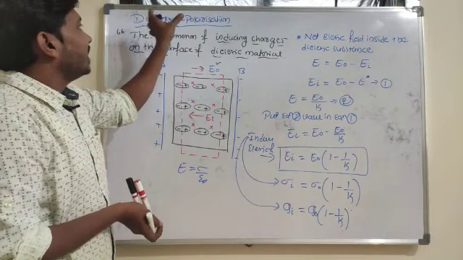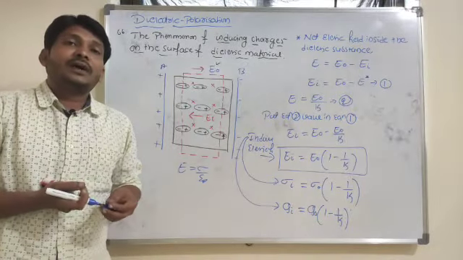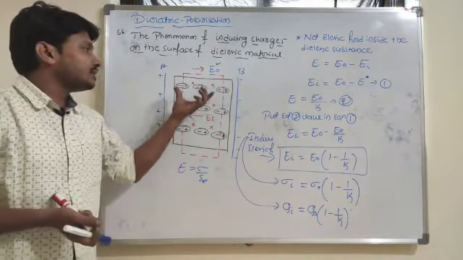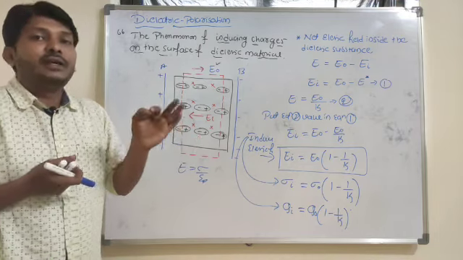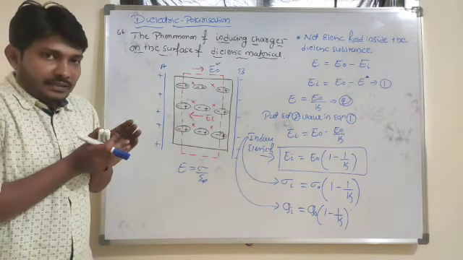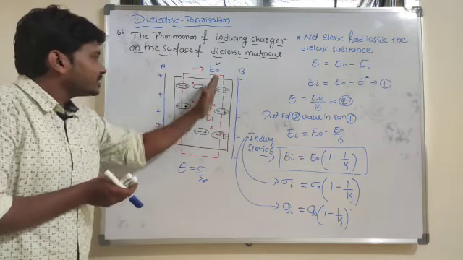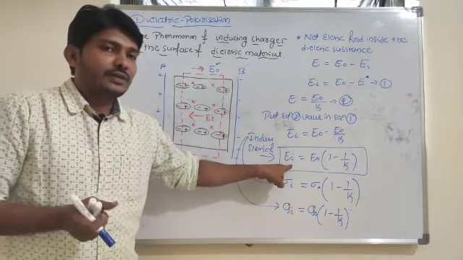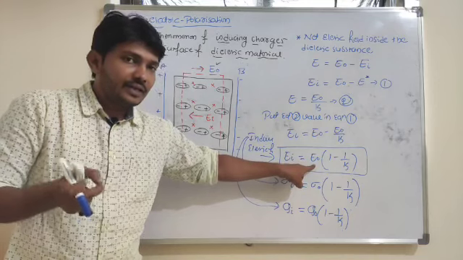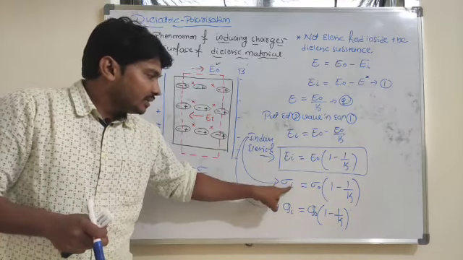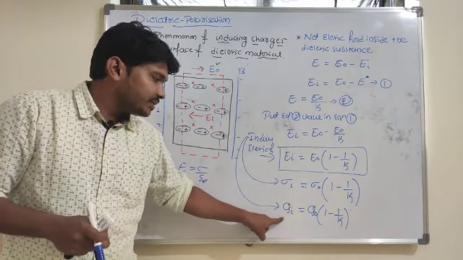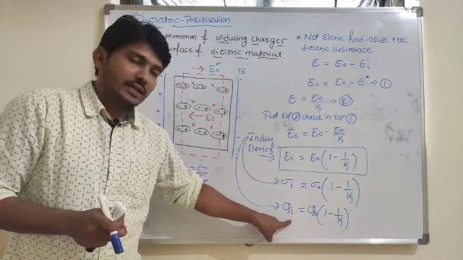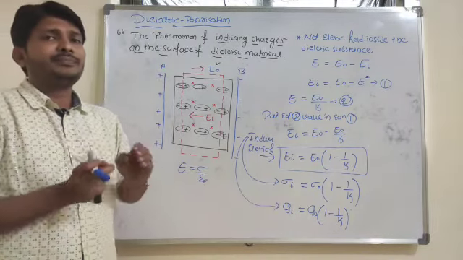In case of dielectric polarization, if I place the dielectric material in the presence of a uniform electric field, then what happens here? The charges will be induced on the surface of the dielectric substance. So this is the required equation for the induced electric field in a dielectric material. This is the surface charge density, and this equation is for the induced charges here. Hope you are understanding.